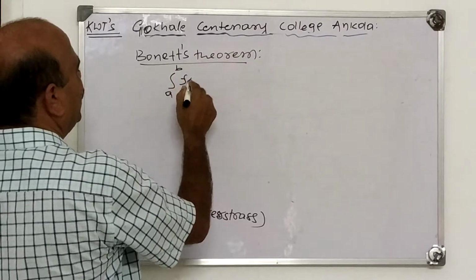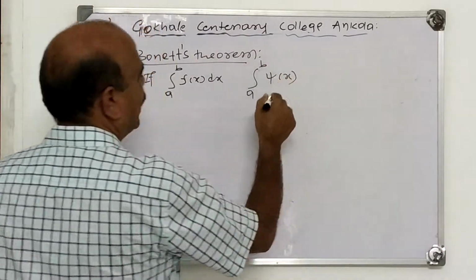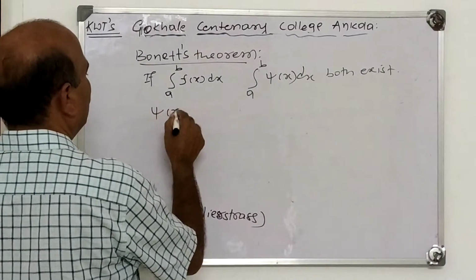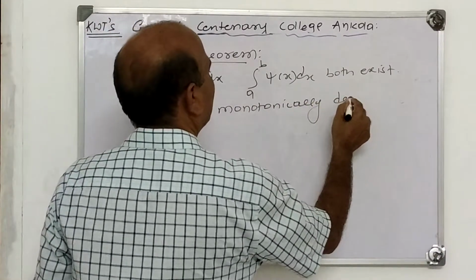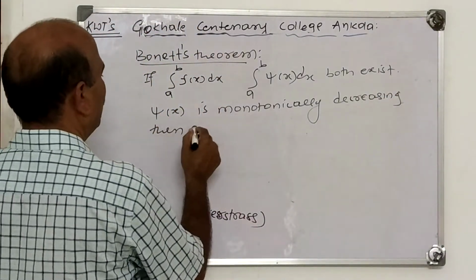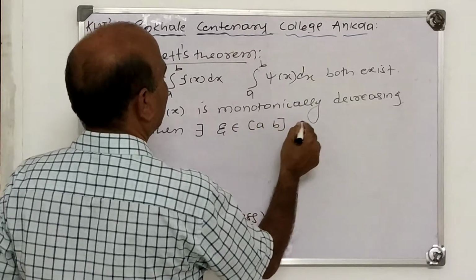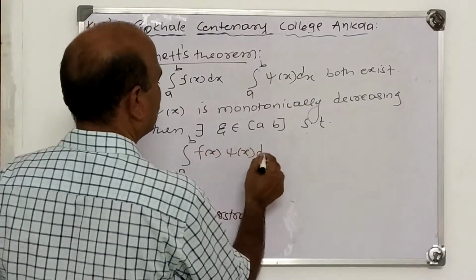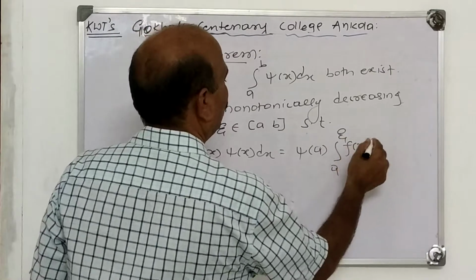If the integrals from a to b of f(x) dx and from a to b of psi(x) dx both exist, and psi(x) is monotonically decreasing, then there exists psi belonging to [a, b] such that the integral from a to b of f(x) times psi(x) dx is psi(a) times the integral from a to psi of f(x) dx.